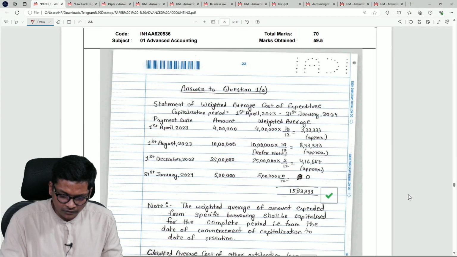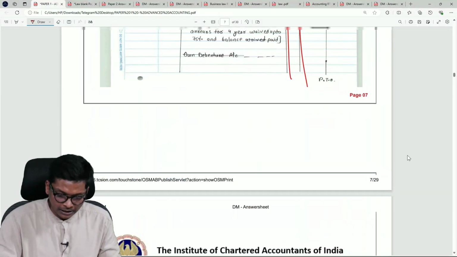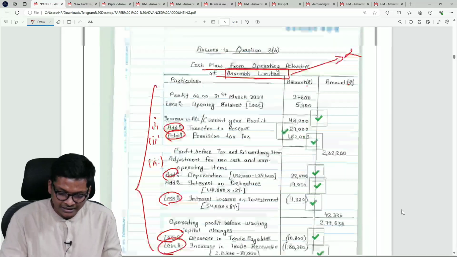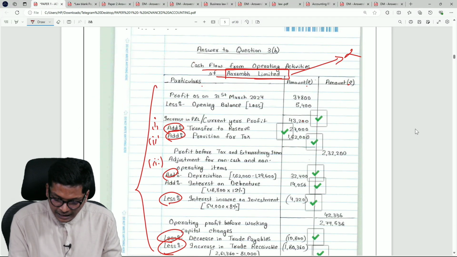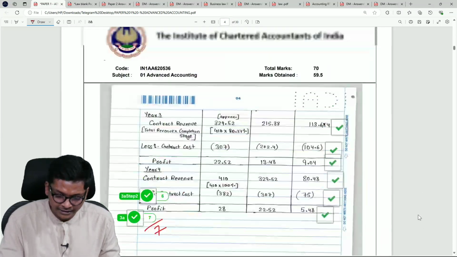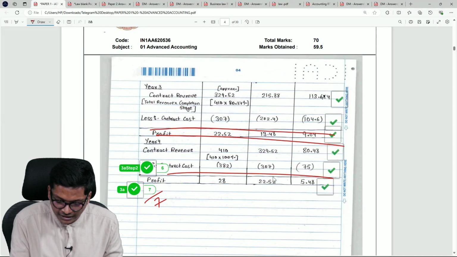Look at this, they have not even drawn the lines. In fact, if you look at something which I have noticed only now, in the initial question the student has drawn lines. Look at this, he has drawn lines for cash flow, and all this is not scale guys. With pen he has drawn it. Look at this, this is definitely not scale. With pen he drew it like this.